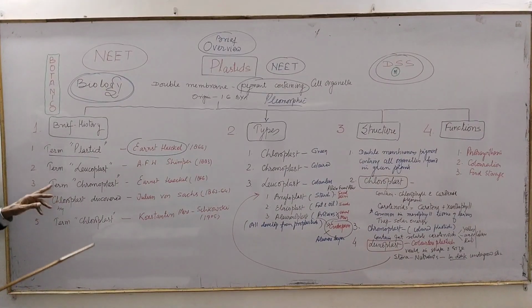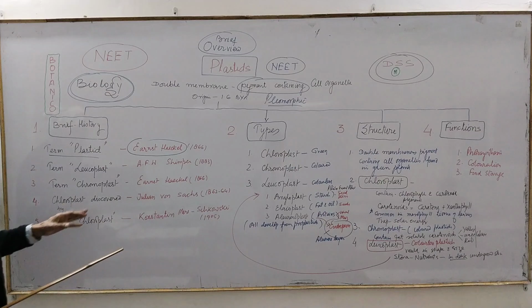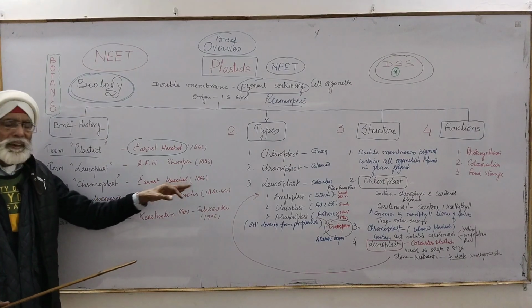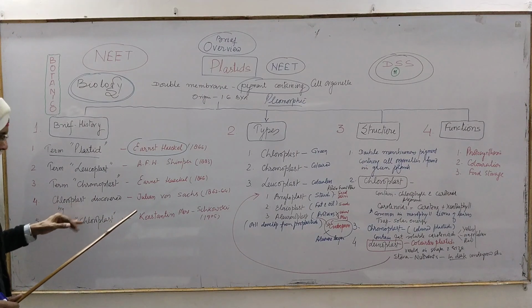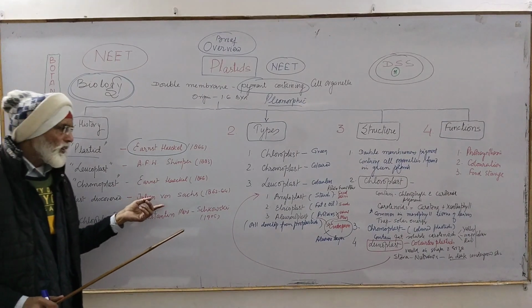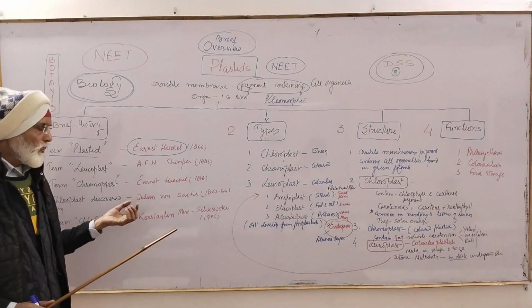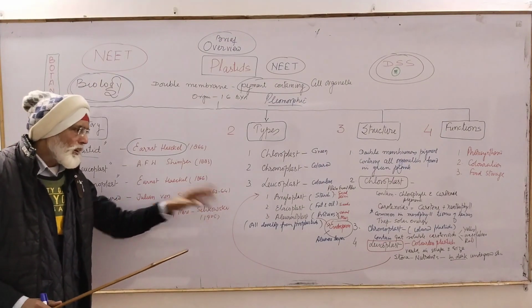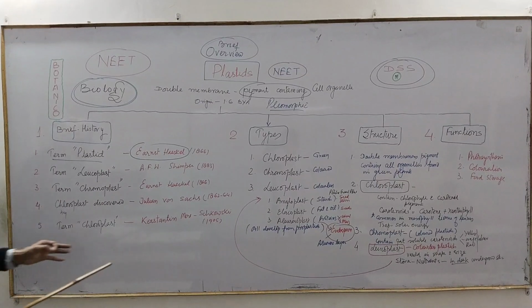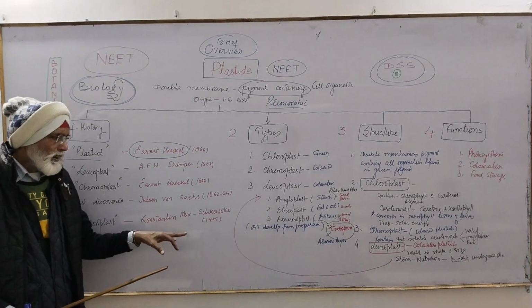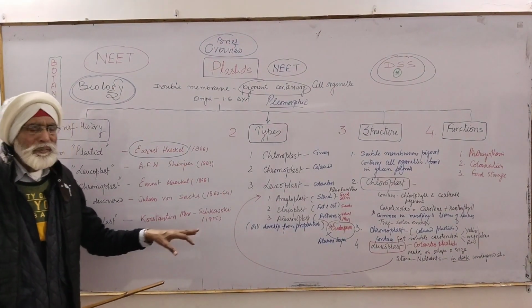The third one is chromoplast, and that was also given by Ernest Haeckel in 1866. And the fourth one is chloroplast, discovered by Julian Wolczak in a starch in a plant cell in 1862-64. And last, the term chloroplast was given by Konstantin Mire-Shkovsky in 1955.